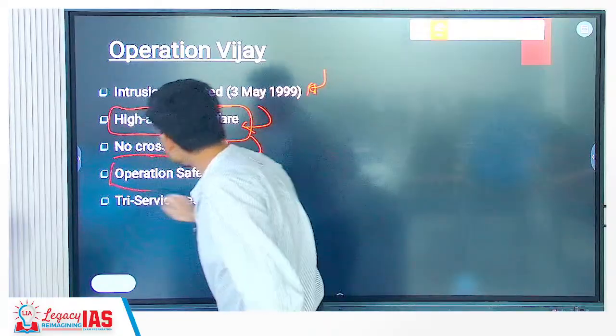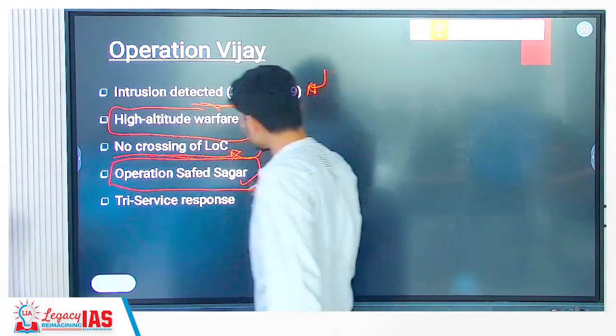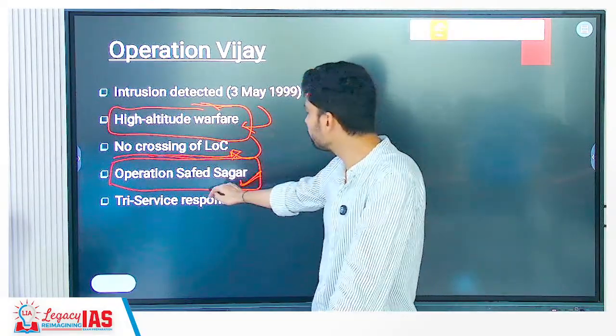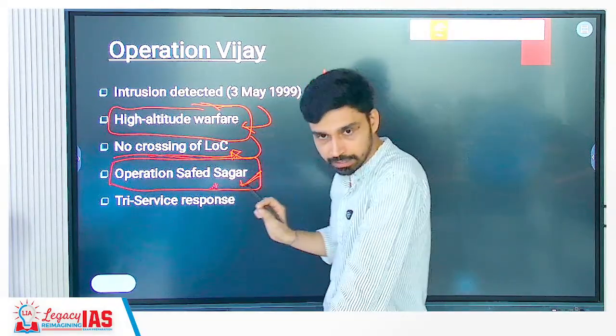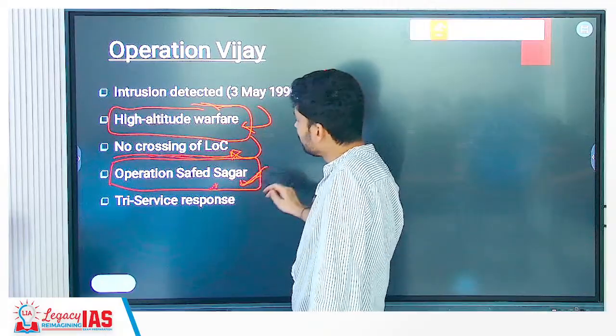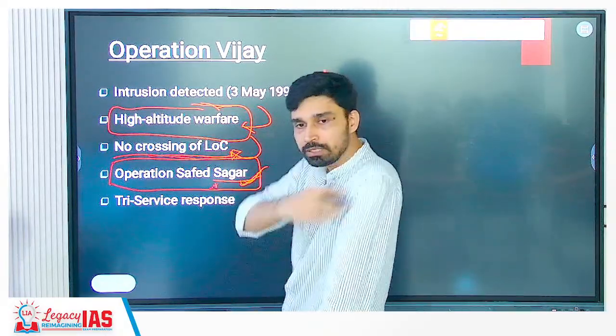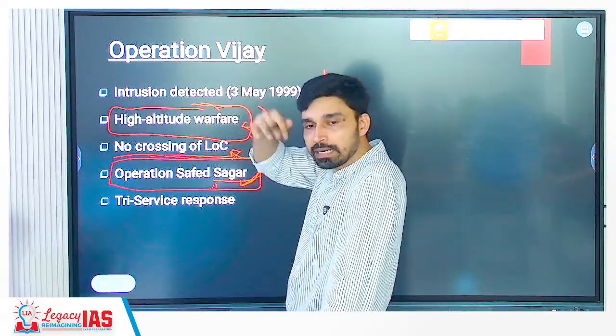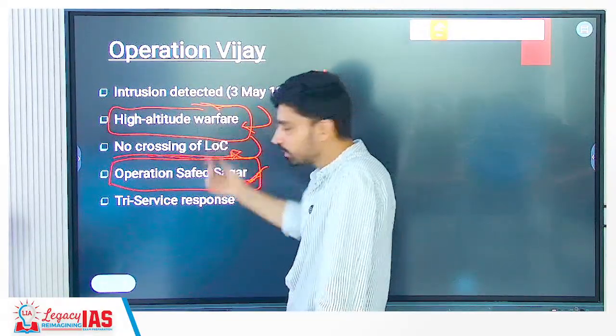The most important operation launched here is called Operation Safed Sagar. I think on 15th August a movie is going to be released, and the movie is also named the same, Operation Safed Sagar. So, Safed Sagar, why Sagar? The entire area was covered with thick white snow. That's why it looked like, at high altitude, an ocean of snow. That's Safed Sagar.